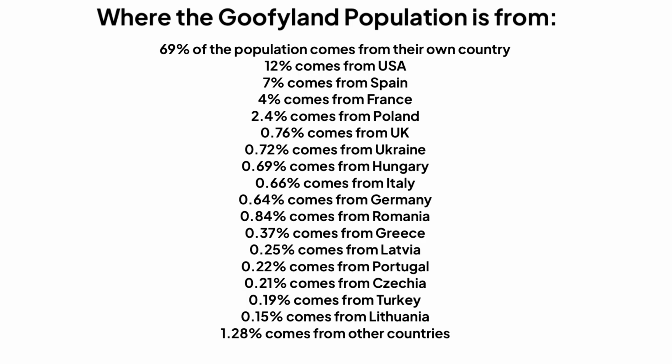Ukraine, 0.69% comes from Hungary, 0.66% comes from Italy, 0.64% comes from Germany, 0.84% comes from Romania, 0.37% comes from Greece, 0.25% comes from Latvia, 0.22% comes from Portugal, 0.21% comes from Czechia, 0.19% comes from Turkey, and 0.15% comes from Lithuania, and 1.28% comes from other countries.